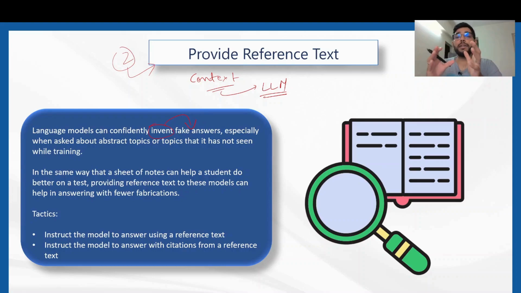To avoid getting wrong answers, what we do is provide context. For instance, let's say we were to build a Q&A chatbot, a conversational AI, that would be answering questions only related to climate change.